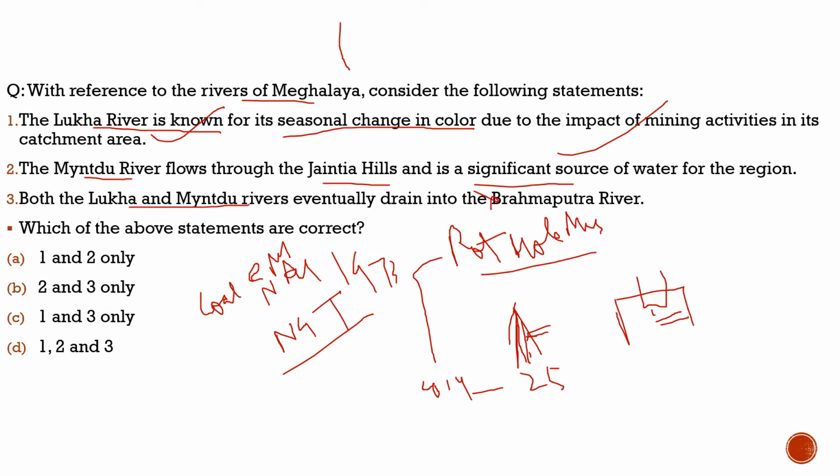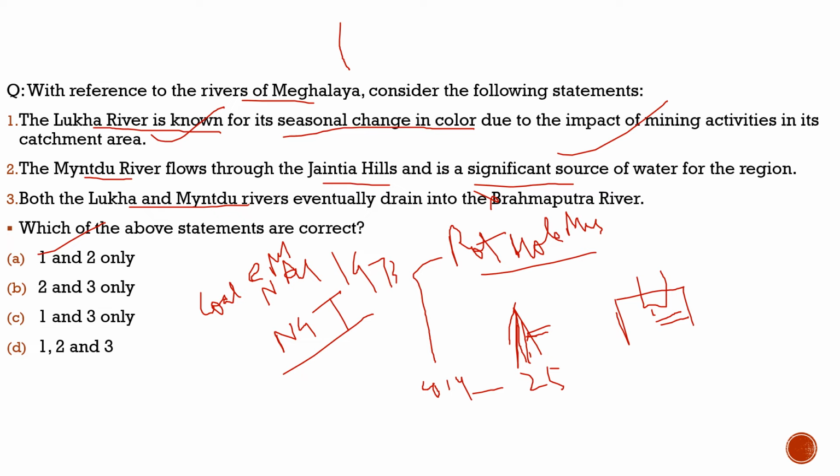No, they eventually drain into Bangladesh. There is a river whose name I forgot right now, but one thing is very sure, that they don't drain into the Brahmaputra river. So with respect to this question, statement 1 and statement 2 are 100% correct. With respect to where the Luka and Mintu rivers eventually drain, I will find it and answer you after a few minutes.